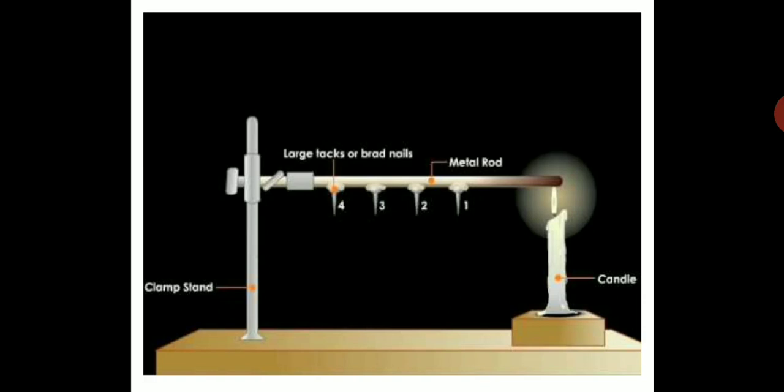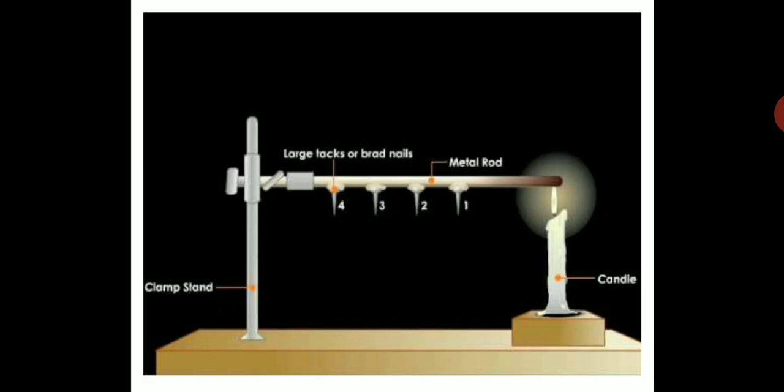So here is the diagram. Here you can see the diagram. You have a stand where you have a metal rod, and you have fixed some iron nails with the help of molten wax which will remain stuck to the rod, and at one end they have put a candle. We will use a burner in the lab. You're going to see what happens once you start heating.